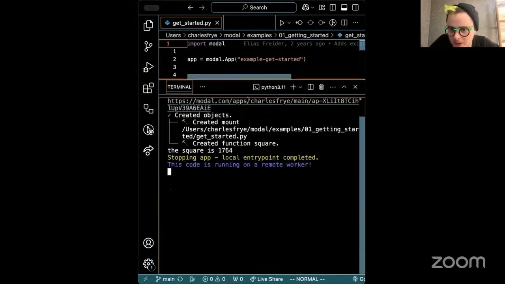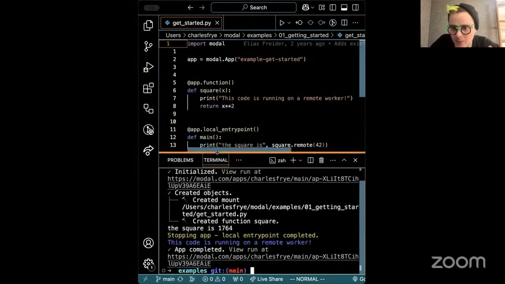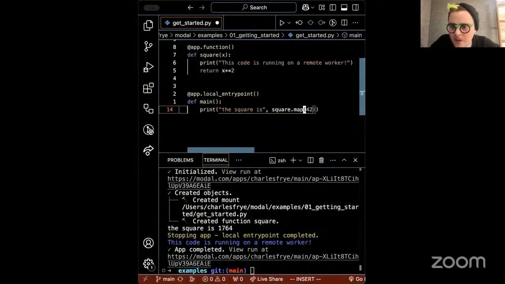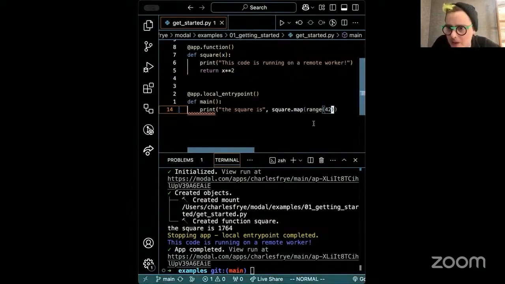So this is spinning up a bunch of containers, I guess just one container, running something on Modal in the cloud and getting me back a result. And it happened faster than I could even say what was going on. The nice thing about Modal is that it's not just, oh, I want to run one thing one time. I have an embarrassingly parallel task that I want to run a bunch of times.